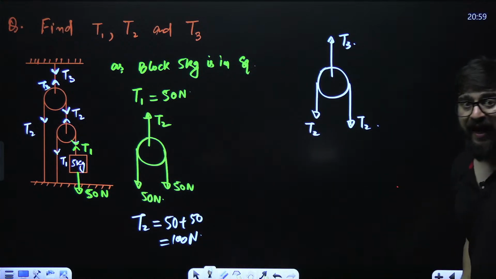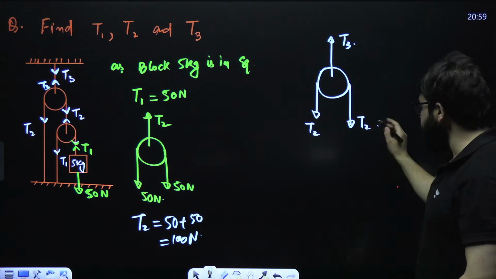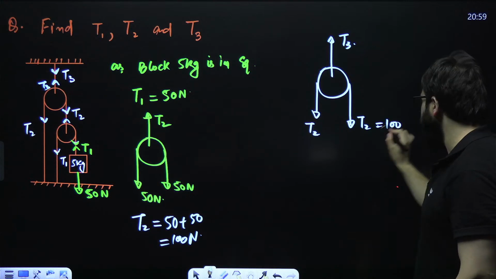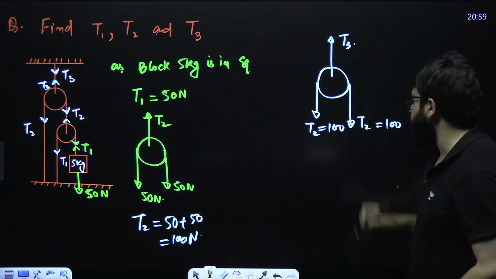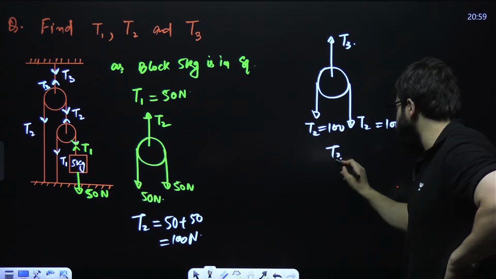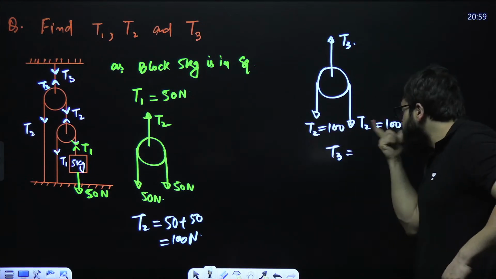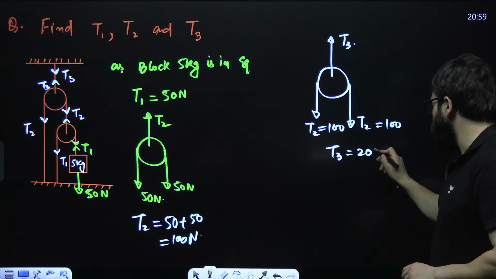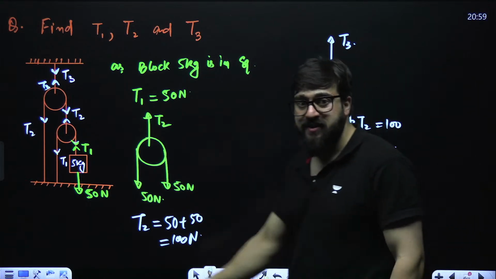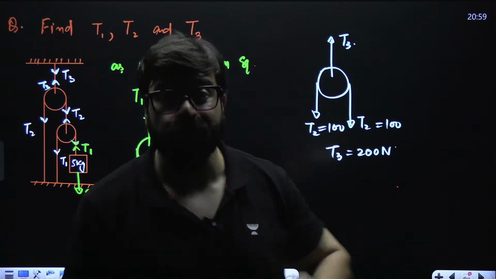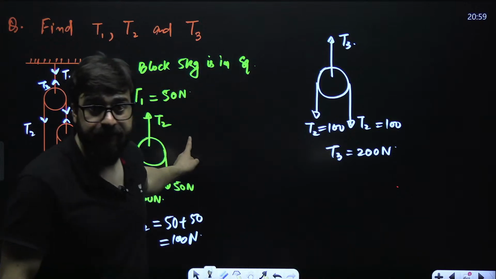Don't you think that for this T3, what is the value of T2? That is 100 and the value of this is also 100. Don't you think that this T3 will be equal to this plus this, that will be 200 Newton. So this is the value. This is how we can solve the questions of this format.